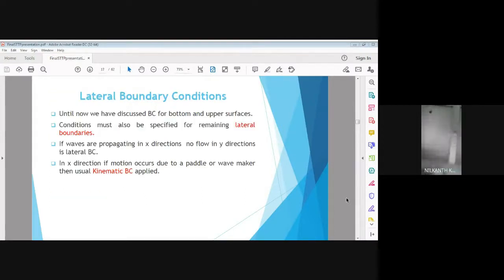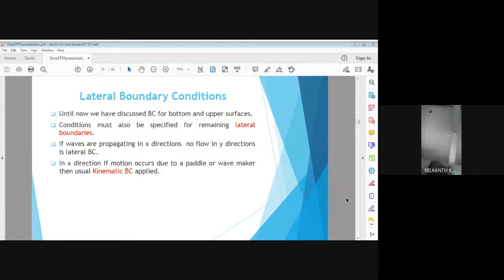Apart from these three main boundary conditions, that is the kinematic boundary, the summary I will give at the end. There are also lateral boundary conditions. If you take a control volume, on the left face and the right face we have the lateral boundary conditions for the velocity potential, and these boundary conditions can be very well specified by two equations in the next slide, please.